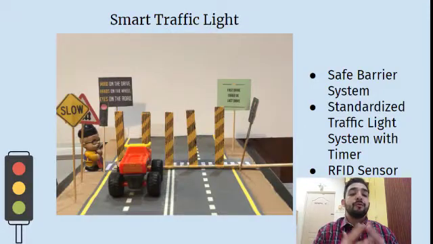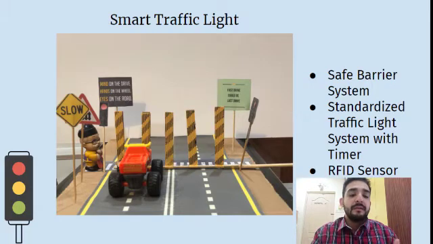Finally, what our group could conclude from our smart traffic light prototype is that our prototype provides a safe barrier system. This is because the material used to build the barrier is known as a health and safety flexible barrier. This barrier gives safety to two types of users, which are pedestrians and also road users. Unless there's an accident, at least the barrier could give support, or a shield, for both users as well.